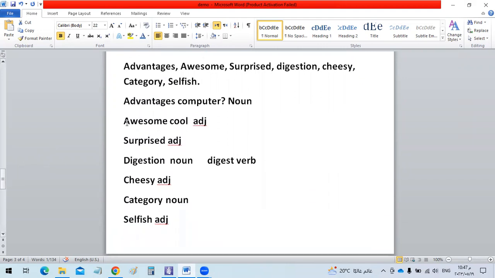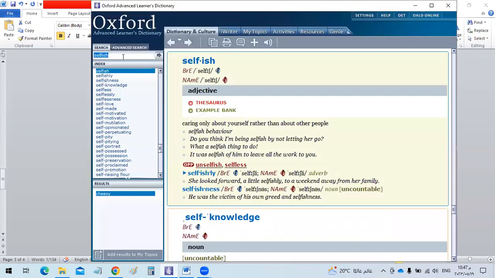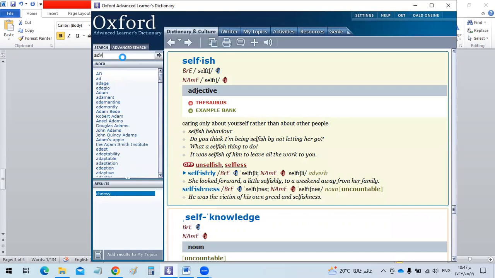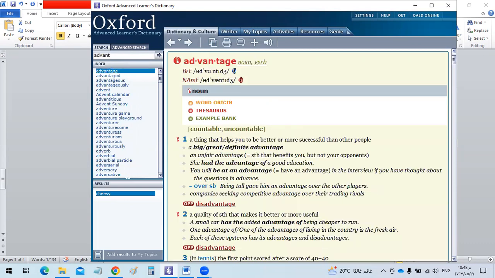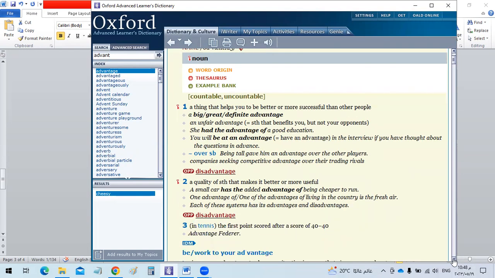The first one is advantages. Advantages is a noun and it means good things. Anything you have has some advantages. So advantage means, as you can see, benefits, a thing that helps you to do something better and more successful.